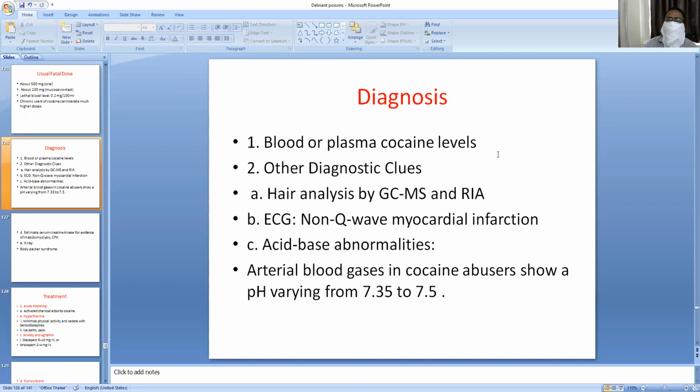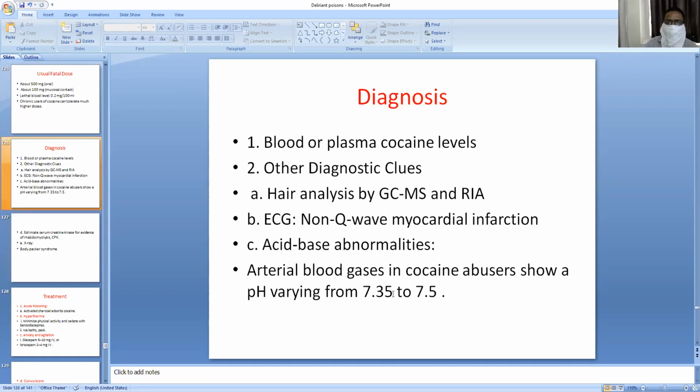If you see a non-Q wave myocardial infarction, the probable diagnosis is cocaine poisoning. Acid-base abnormalities will be observed. Arterial blood gas in cocaine users shows a pH varying from 7.35 to 7.5, that means metabolic alkalosis will be observed in cocaine poisoning.